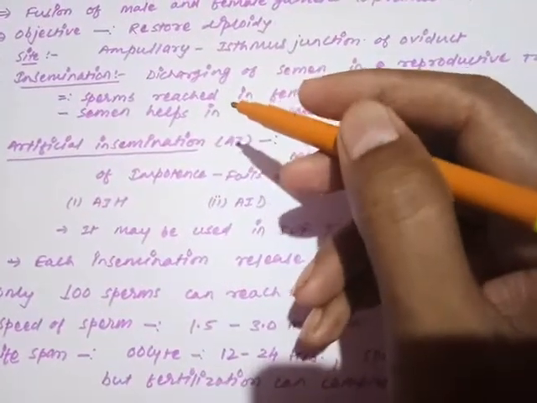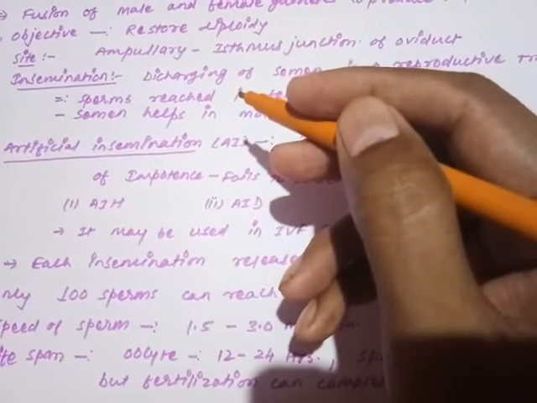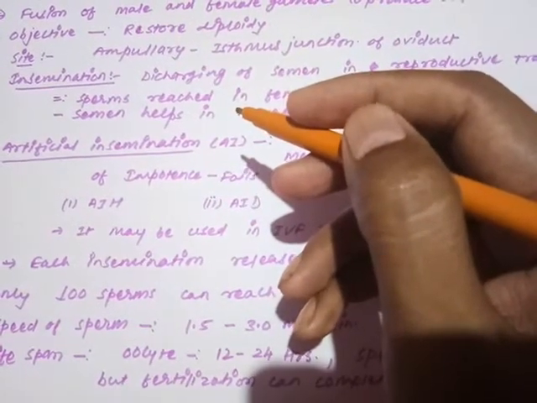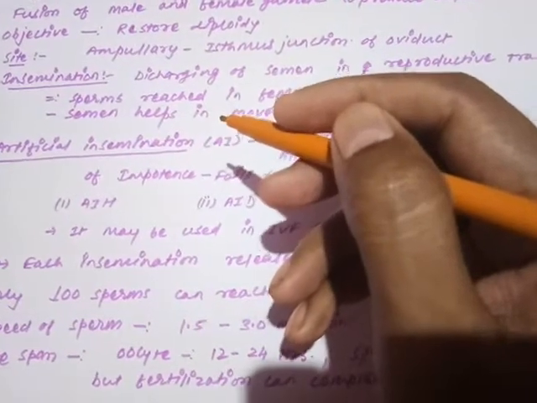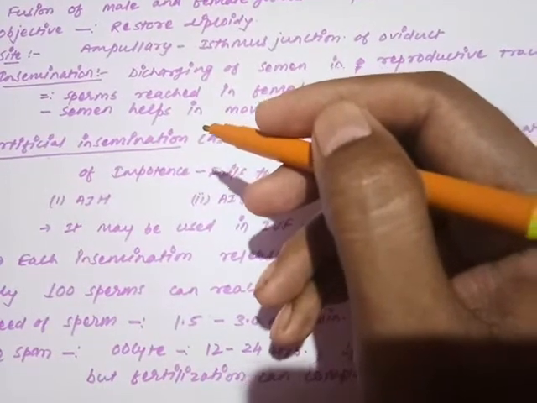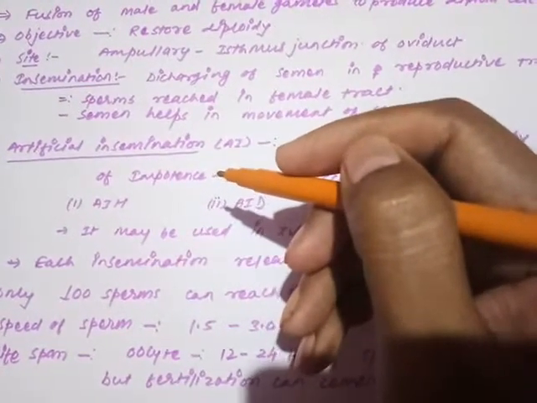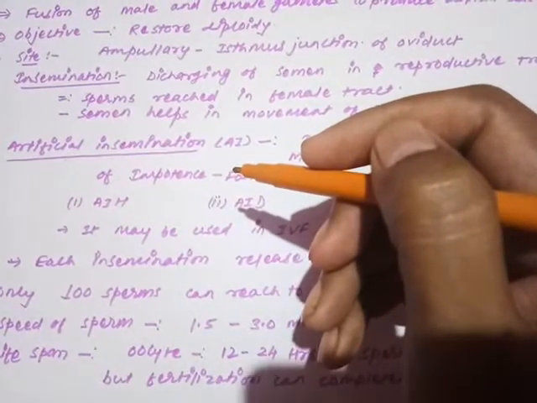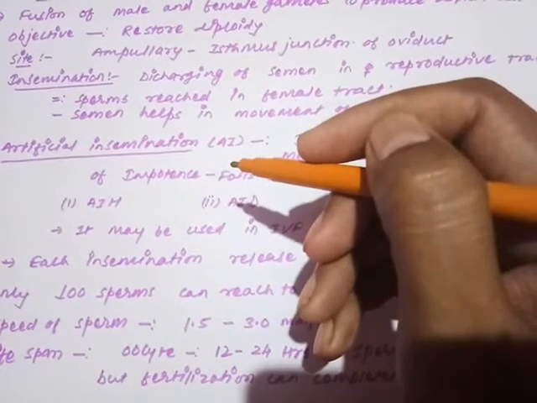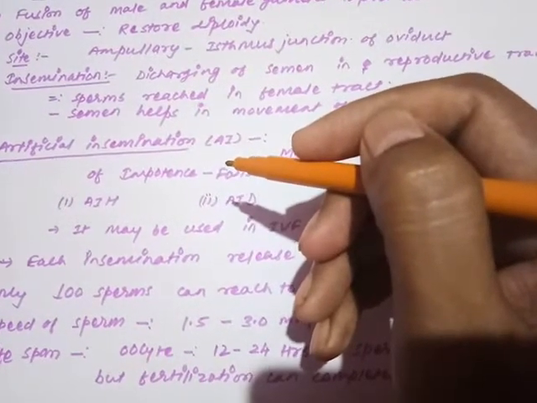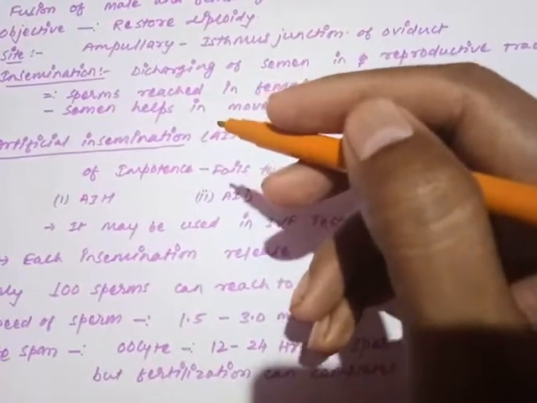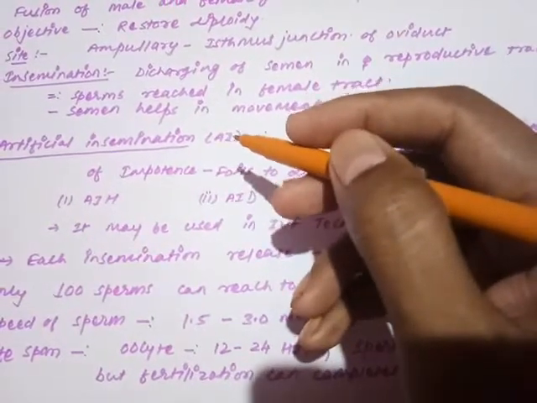Sometimes the males are not able to perform insemination naturally due to some reproductive errors, some of the disorders that we have discussed earlier in the male reproductive system. Important is the situation when the male is not able to discharge the semen naturally into the female reproductive tract. In such a situation, to ensure fertilization, it is required to discharge the semen of the male artificially into the female reproductive tract.